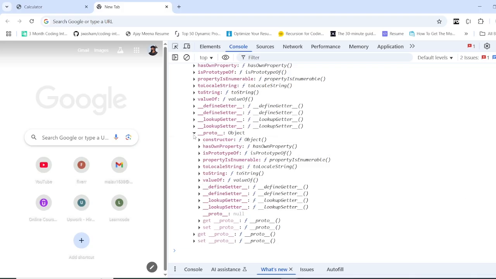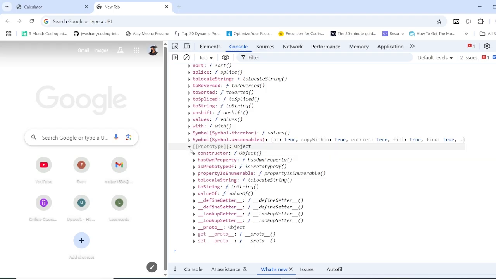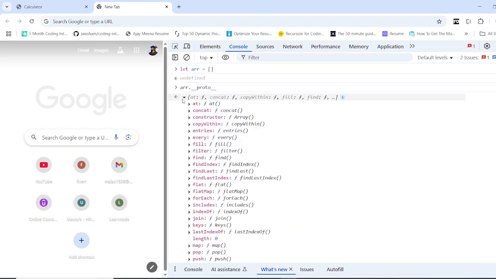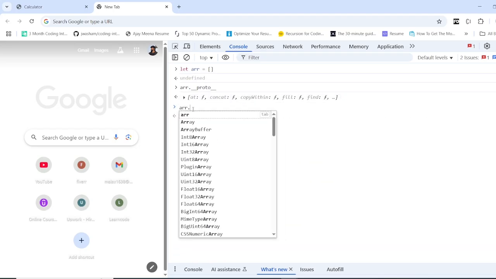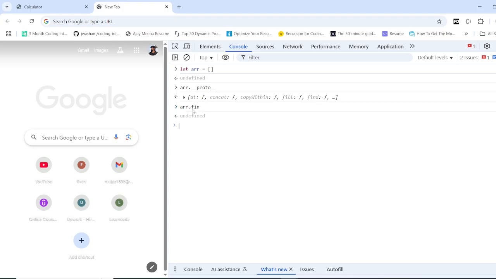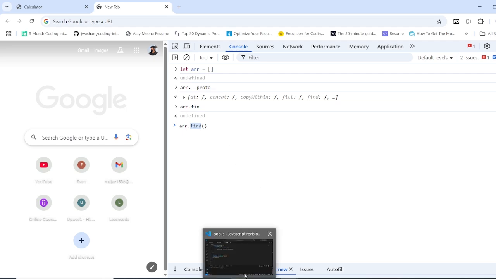So this is what prototype chaining looks like. And the useful thing about it is that when we call some method on an array, for example array.find, what it basically does is try to find this find method in this array class, basically the array object. Now let me show you with an example in code.